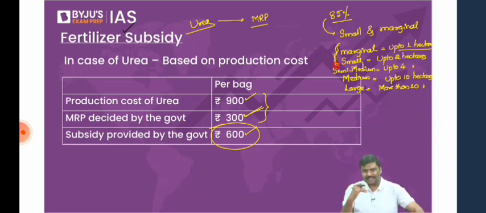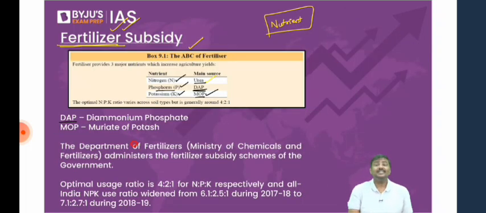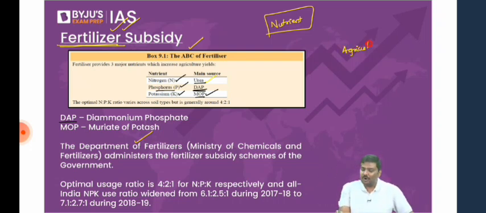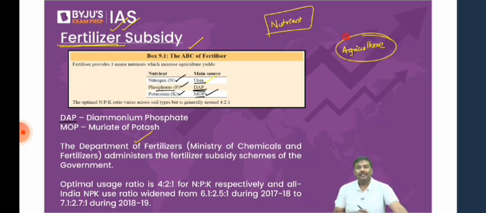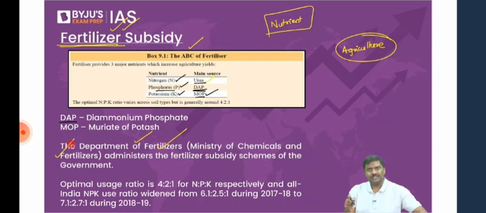But again, within this, if the UPSC really wants to confuse you, they can ask you which is the ministry which will provide the subsidies. Please remember this. Because if I were to ask you which of the following ministry will implement and administer the fertilizer subsidy, and if the first option is Ministry of Agriculture, I'm pretty sure most of you will simply jump and round off agriculture. Initially it was Agriculture Ministry. Right? Now it is under the Ministry of Chemicals and Fertilizers. Remember this. So it is the Ministry of Chemicals and Fertilizers which will announce and administer fertilizer subsidy in India. But what is the issue with all of this?